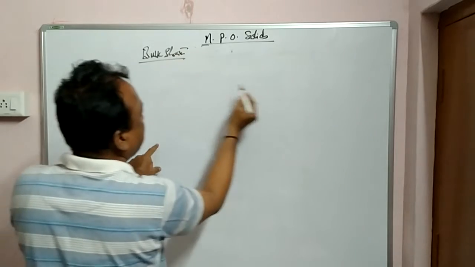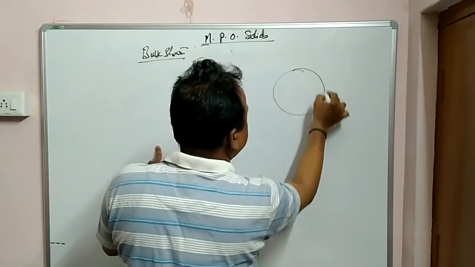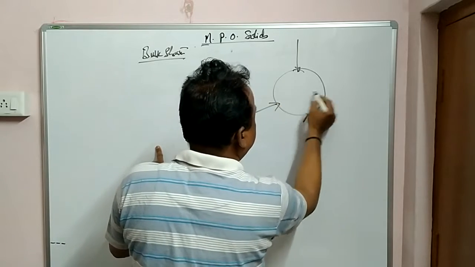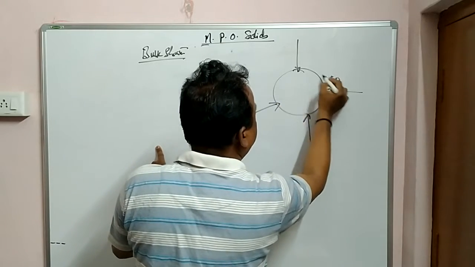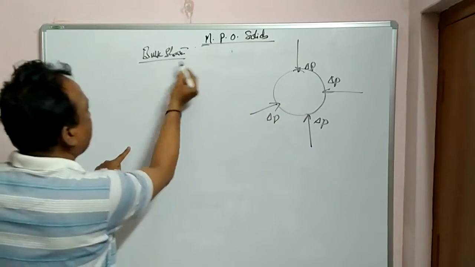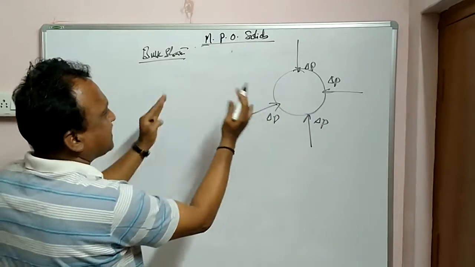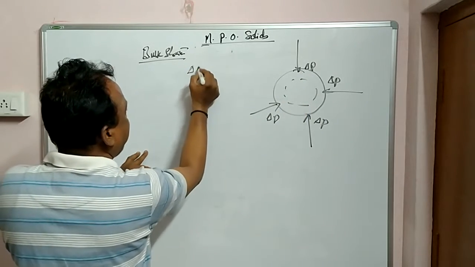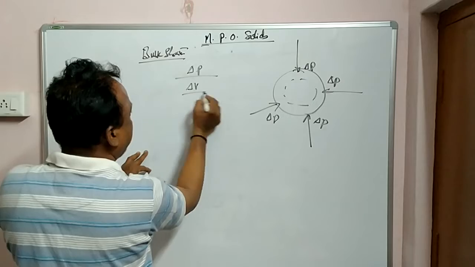When a rubber ball is applied a uniform force, delta P, pressure, what do you get? The volume is decreasing. So when you are applying force, there is change in volume.